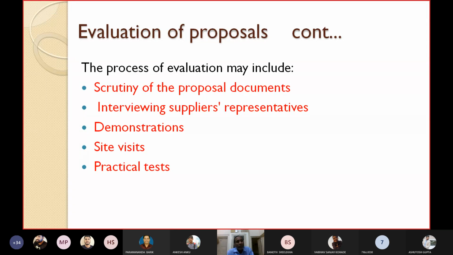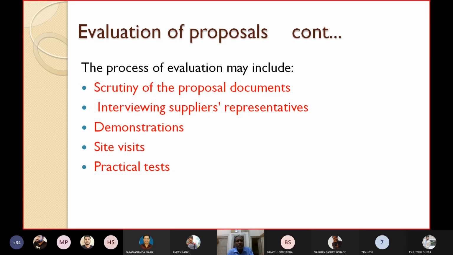Then, for those remaining after scrutinizing the technical bid, the financial bid will be opened, and then you see who is L1 among the remaining proposals. The contract should be placed with that firm.